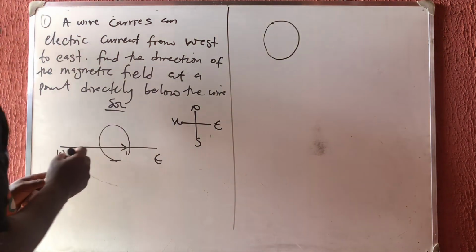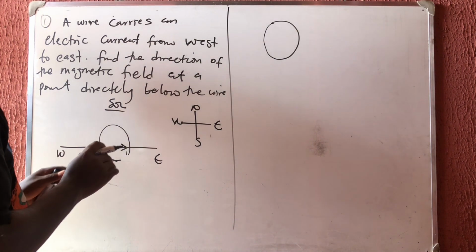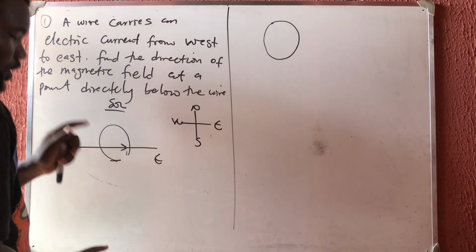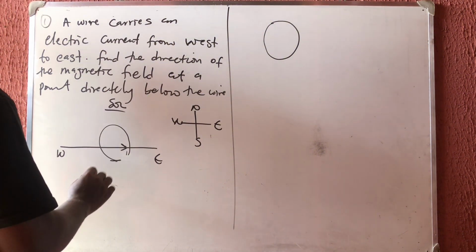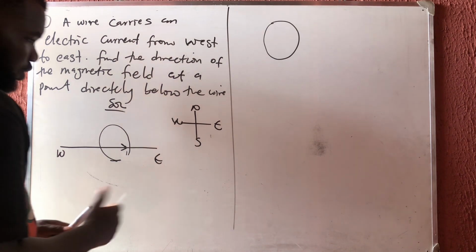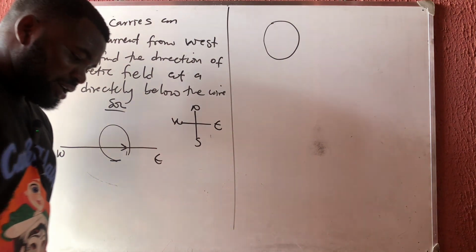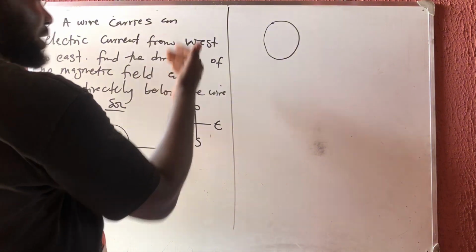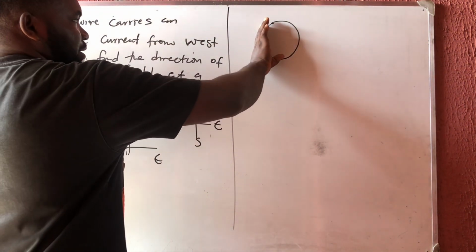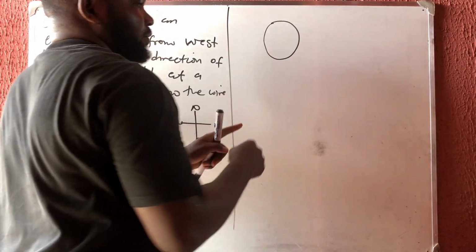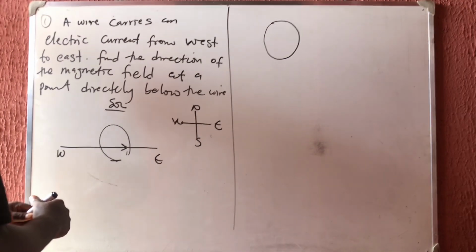If the circle is in this form, then your tangent is going to be pointing to the north. My drawing is awkward, but the direction is going to be to the north. Just imagine it yourself. If the circle is standing like this, then the tangent is going to be like this, so it is going to be pointing northward.